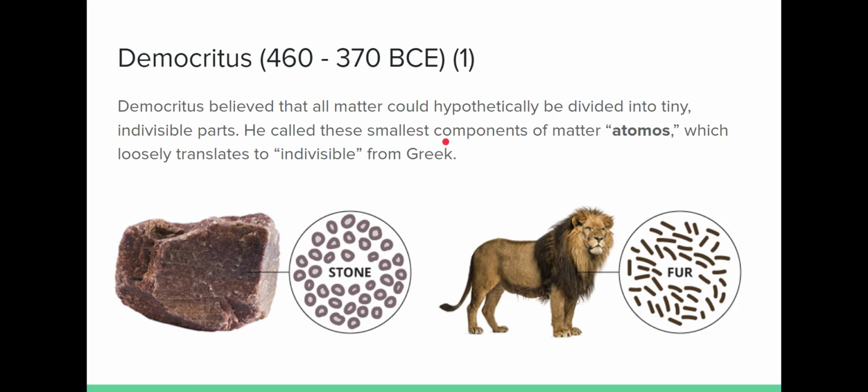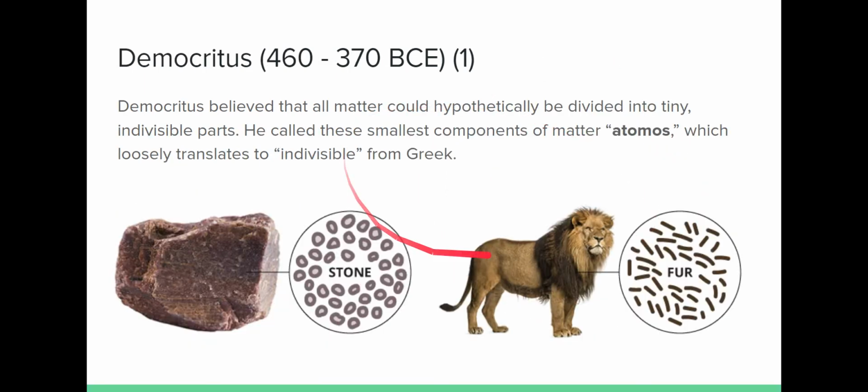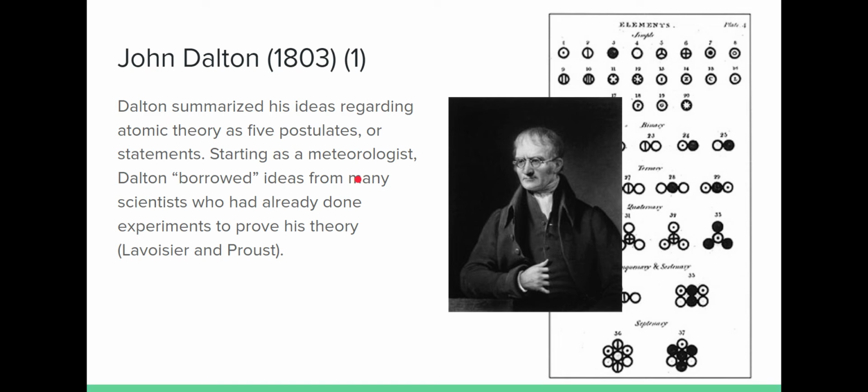So we had Aristotle, who gave us the idea of elements existing. We have Democritus, who gave us the idea of atoms, and other scientists later in England and France built on those two ideas. John Dalton was really the first scientist, an English scientist, to take a closer look at atomic theory. He worked in the early 1800s, and he summarized his atomic theory as 5 postulates.